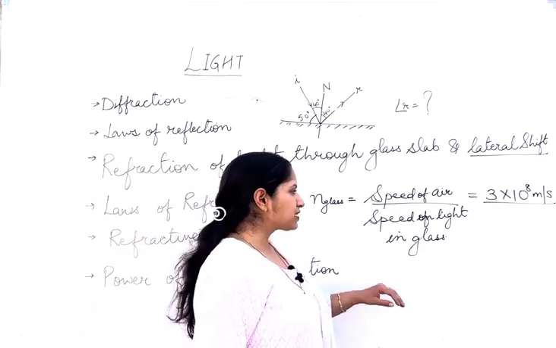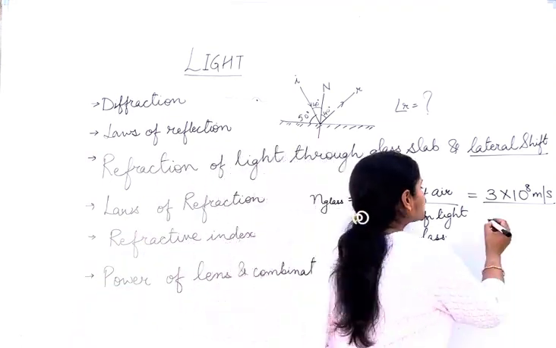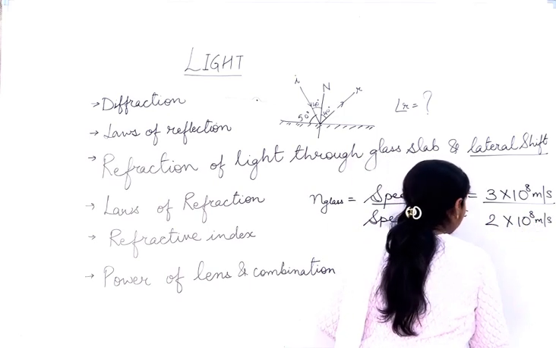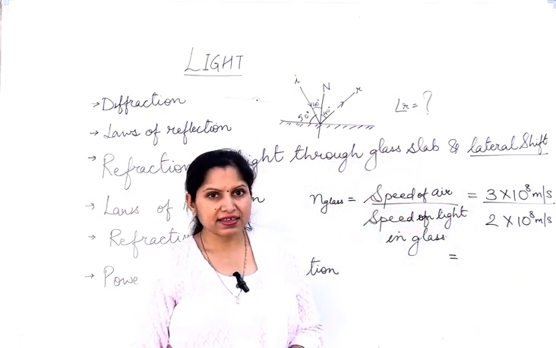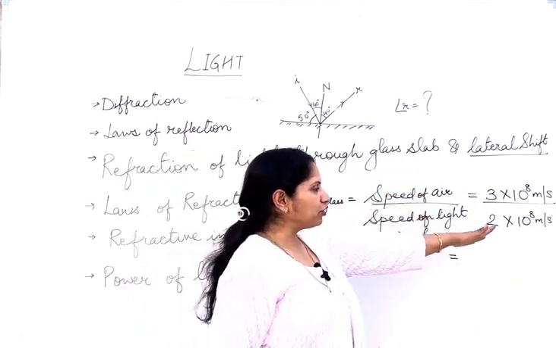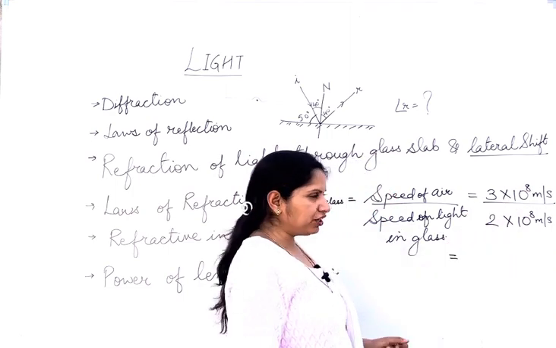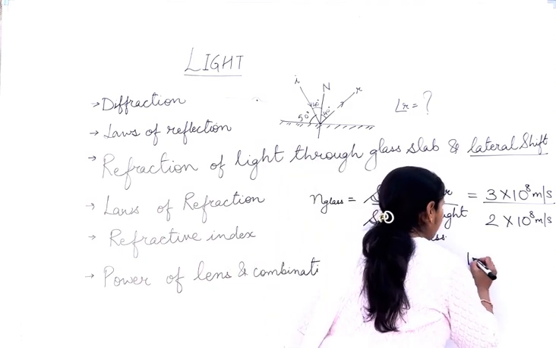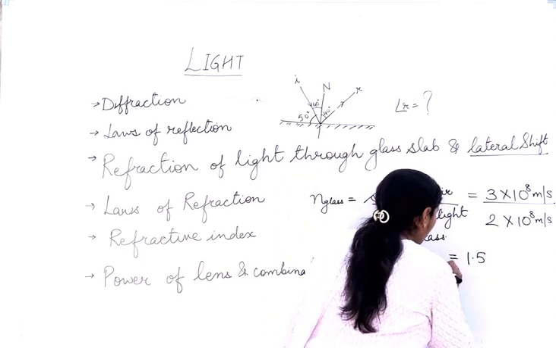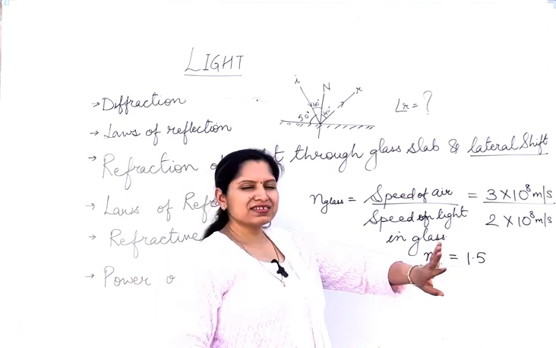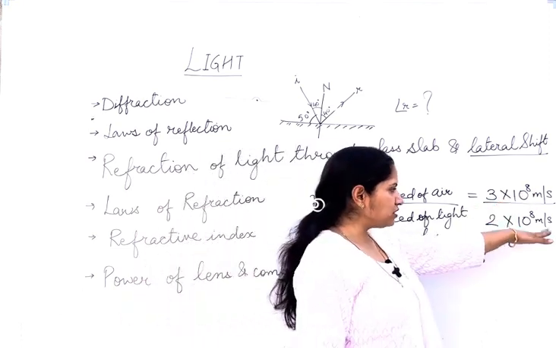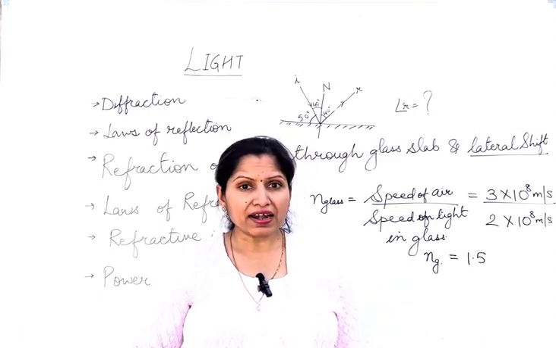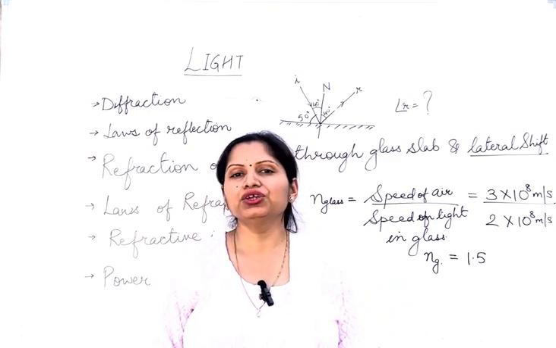Suppose it's given that the speed of light in glass is 2 into 10 to the power 8, and you are asked to calculate the refractive index. Then what will be the refractive index? 10 to the power 8 will cancel out, and we will be left with 3 upon 2, and 3 by 2 is 1.5. What will be the unit? Refractive index doesn't have any unit, because meter per second and meter per second will cancel each other, so the refractive index is not going to have any unit.